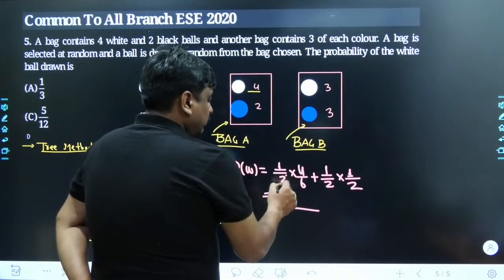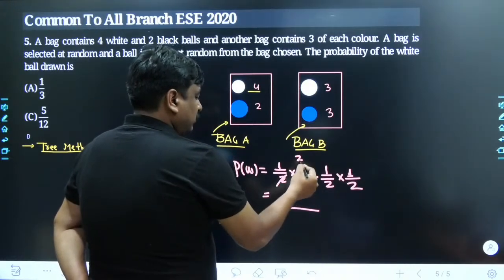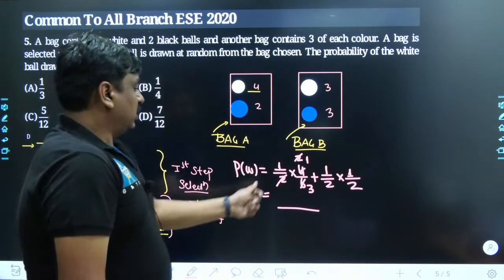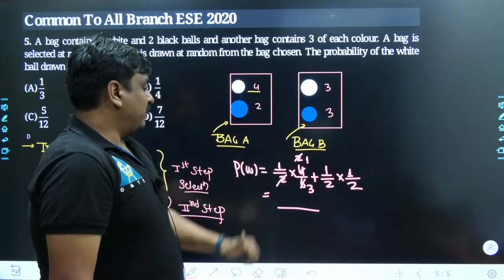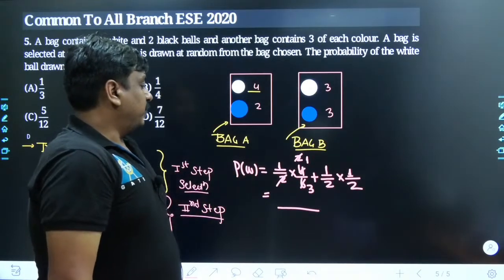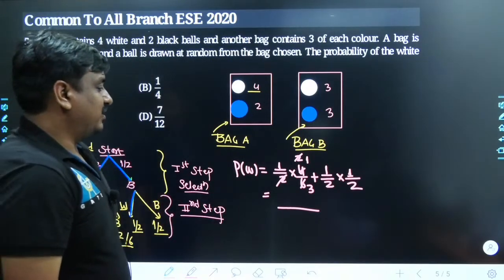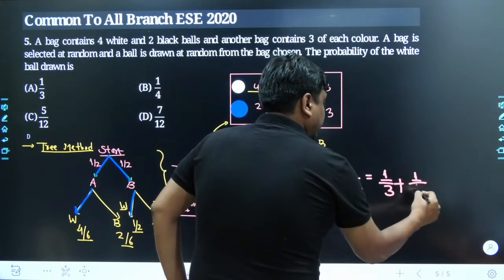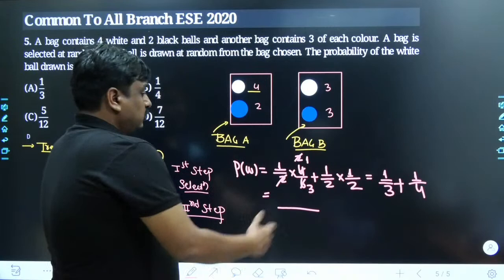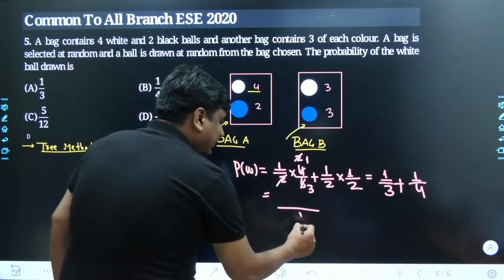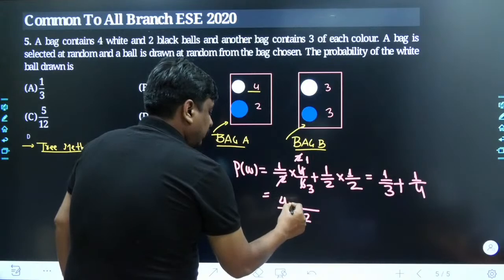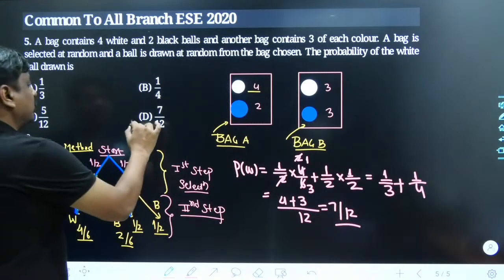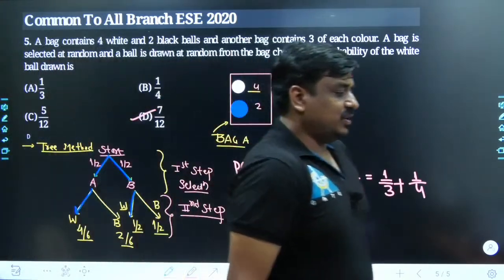So here it becomes 1 upon 3. 1 upon 3, no? You yourself must be checking it out. The 4 gets divided with the 2. The component which will be left out is simply going to be 2. The 6 is getting divided by 2. The result which we will have towards the denominator side is nothing but 3. So the result what we get is simply going to be 1 upon 3 plus 1 upon 4. Once we take its LCM, the LCM which we get is simply going to be 12. And it simply becomes 4 plus 3, that is nothing but 7 divided by 12. So the best most answer what we get from the tree is simply going to be 7 divided by 12.